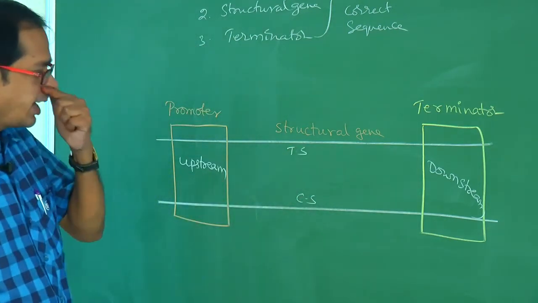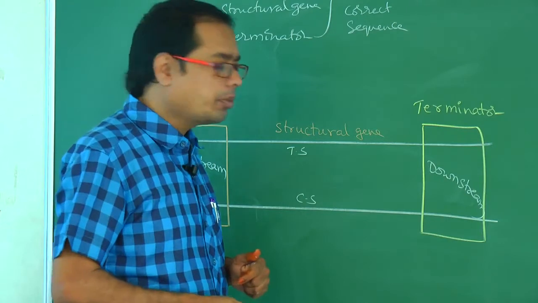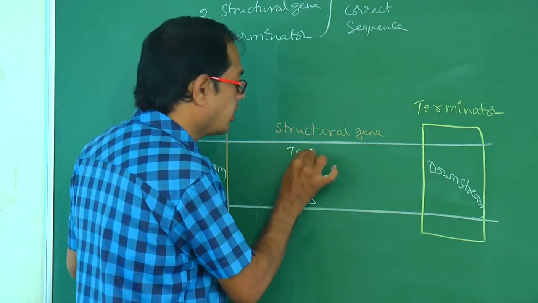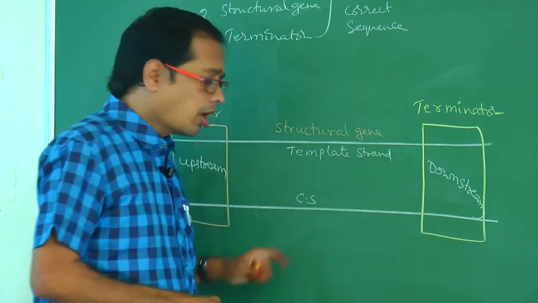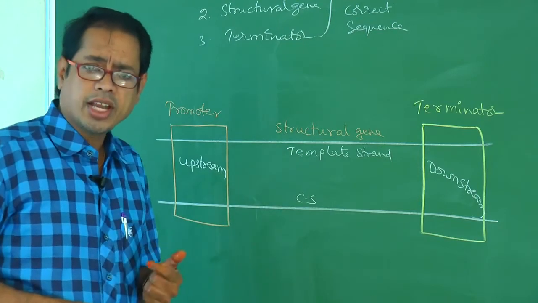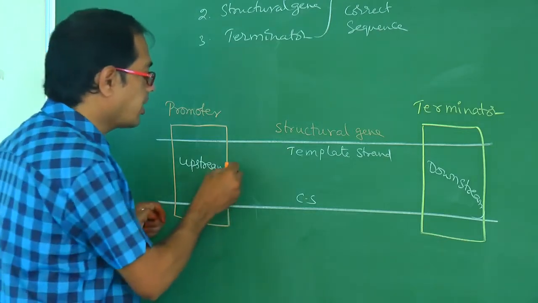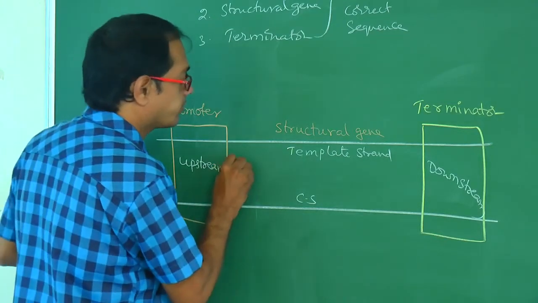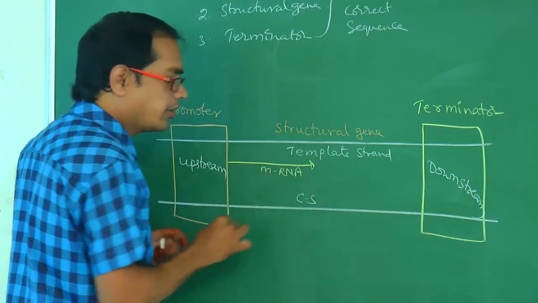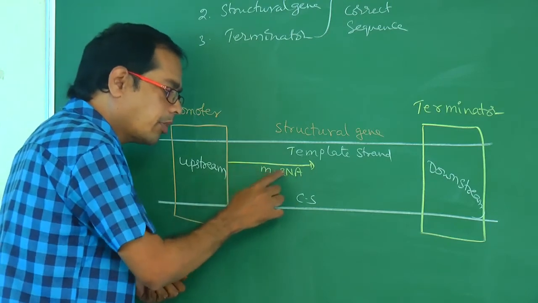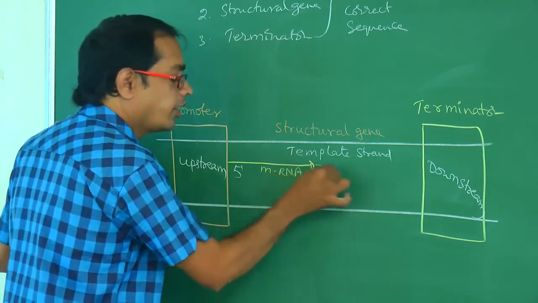So how can you remember? This is the template strand. Of these 2 strands, from which strand is the mRNA synthesized? That is the template strand. So mRNA is synthesized like this, complementary to the template. In which direction? mRNA is always synthesized from 5' to 3'.